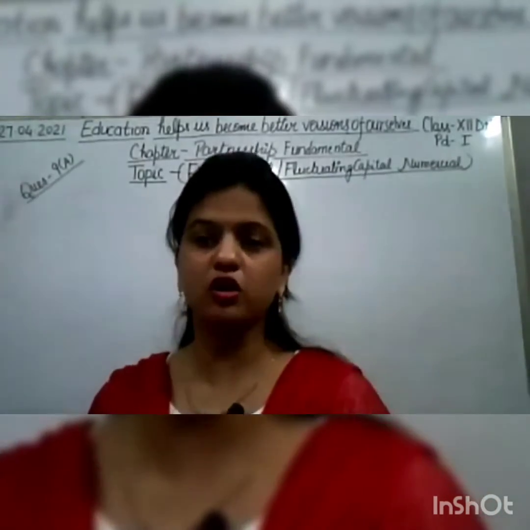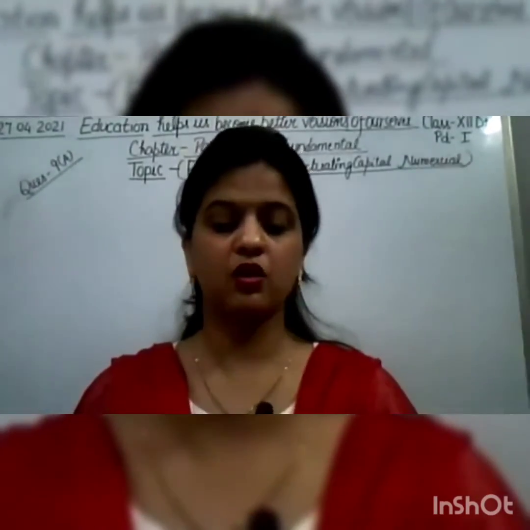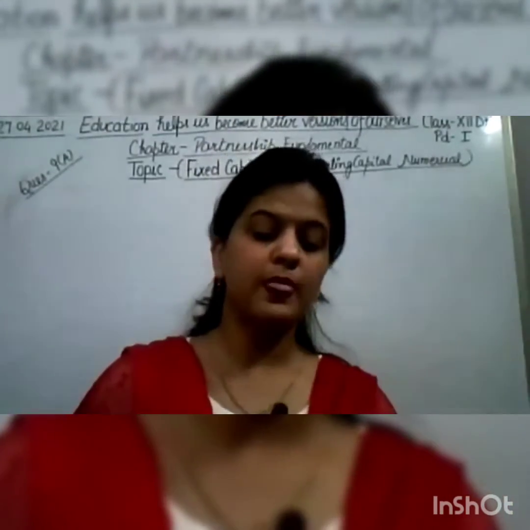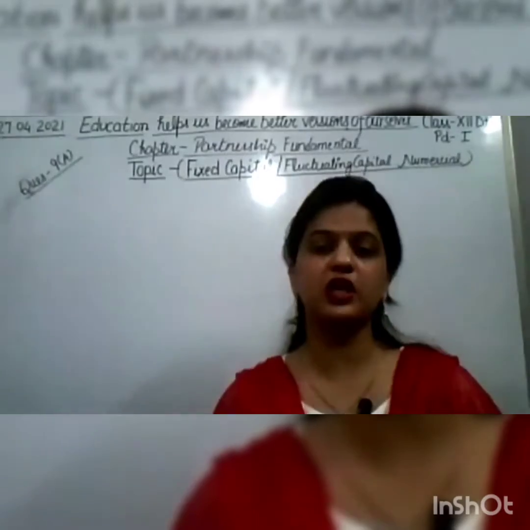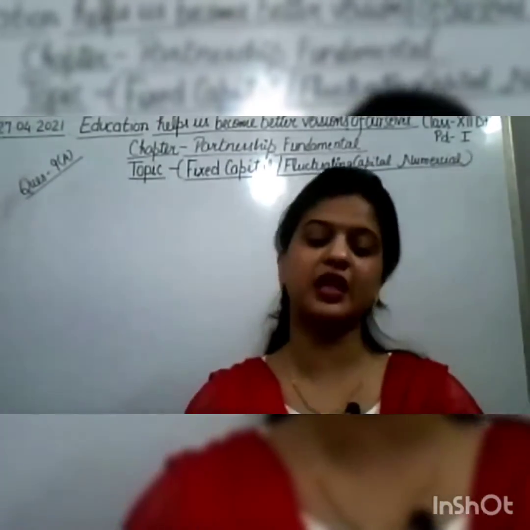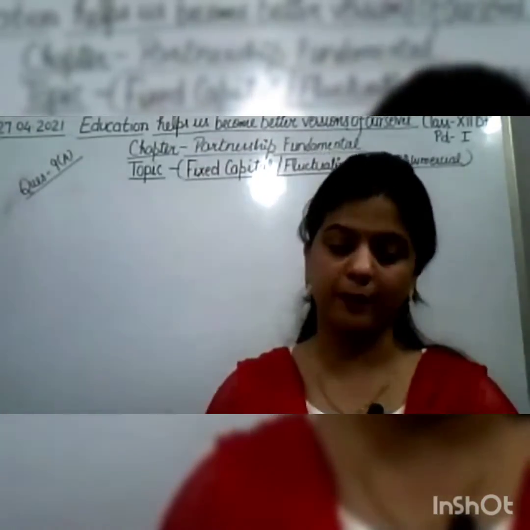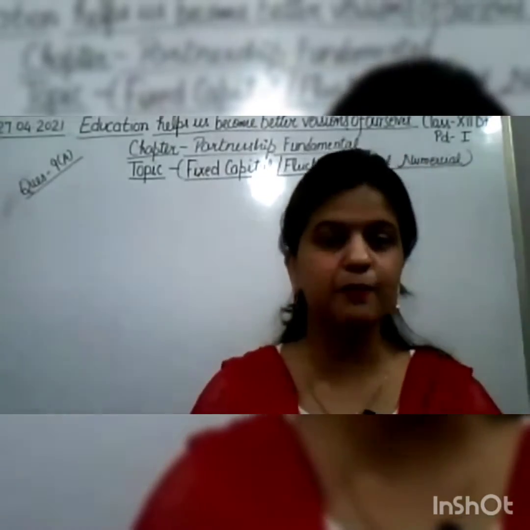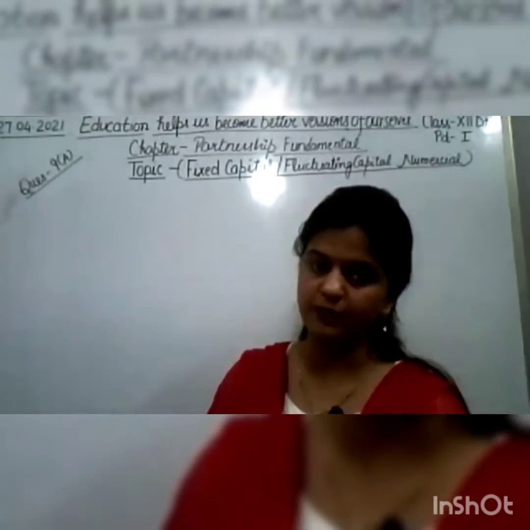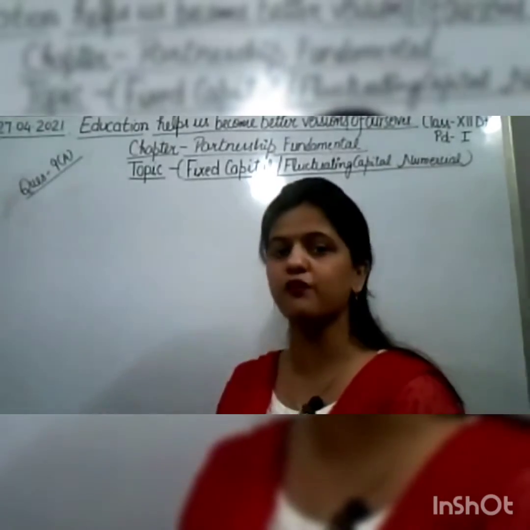Here you need not prepare the current account, because the capitals are fixed, as given in your question. When the capitals are fixed, what do we need to prepare? We need to prepare P&L appropriation account, partners' capital account, and then partners' current account. But here we only need to prepare the partners' capital account. So let us start with preparing the profit and loss appropriation account. We all know how to prepare it, so just start drawing the format of the P&L appropriation account.